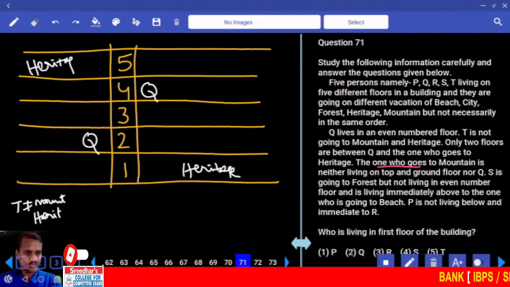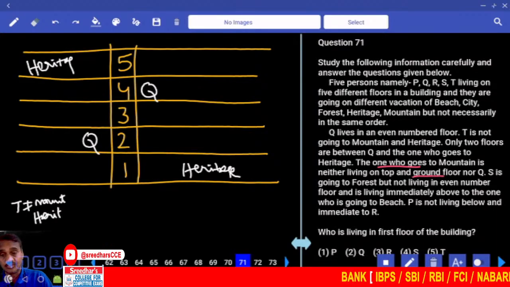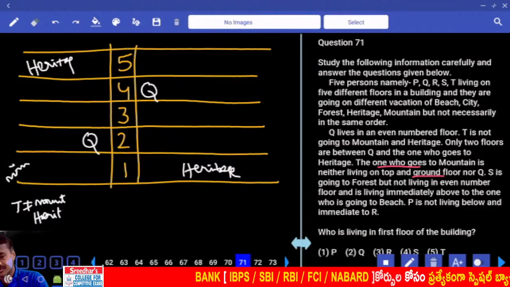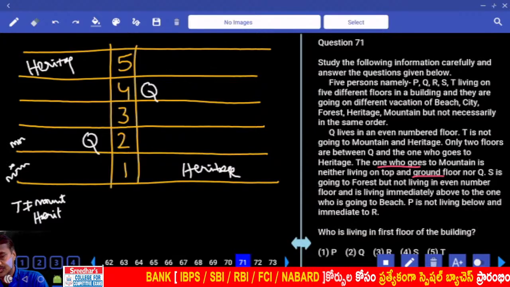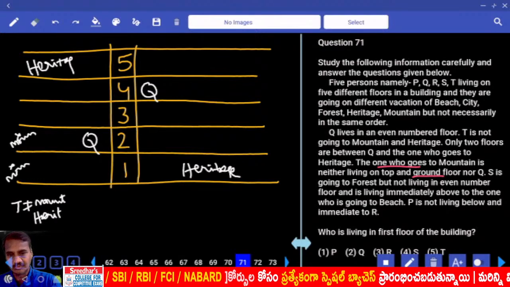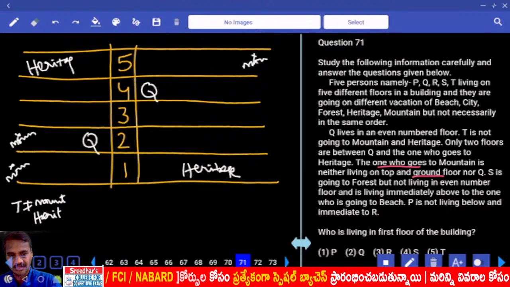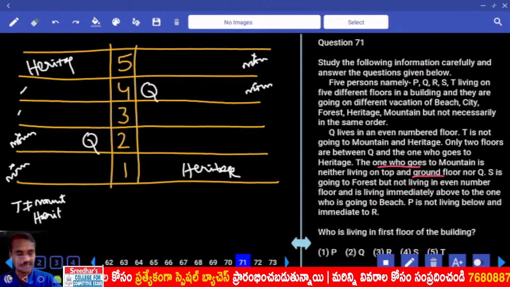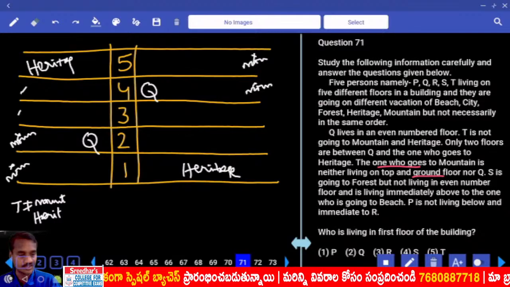Then the one who is going to mountain is neither living on the top nor on the ground floor, nor Q. Then who is this one? Mountain, neither on the top nor on the ground nor Q as well. Now mountain cannot be here and cannot be here as well. Then there are only 2 possibilities for this mountain. And T is neither mountain nor heritage.